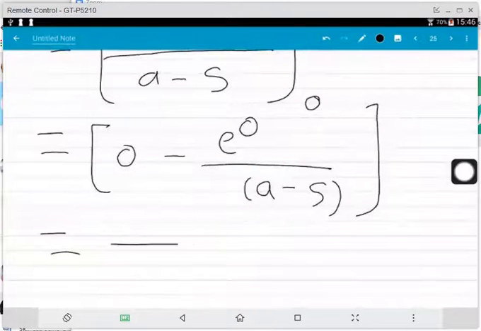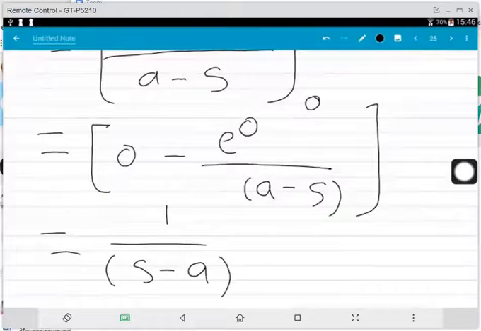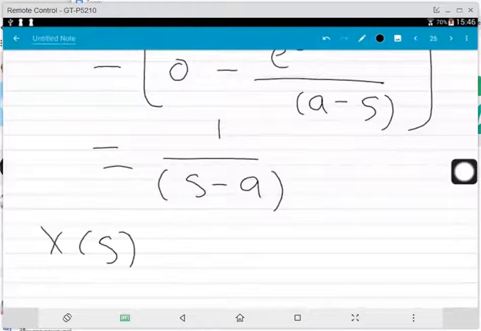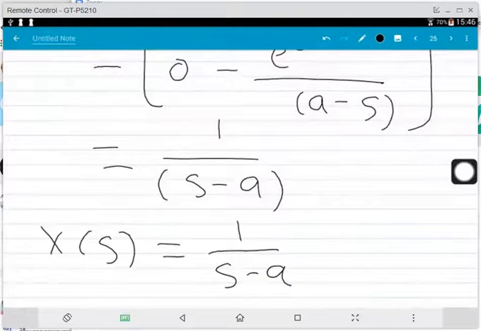Now you can write this as 1 divided by s minus a. Now this Laplace transform x of s is equal to 1 divided by s minus a.